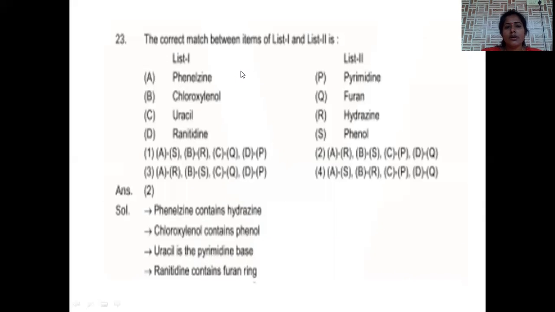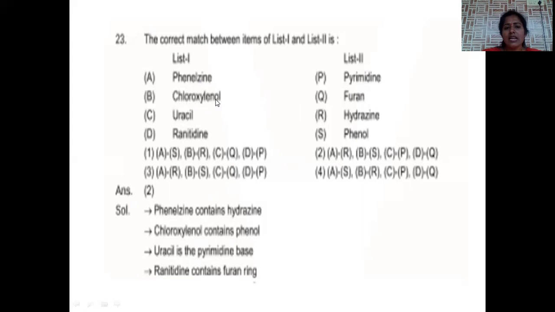Now, next one, match the following questions. Here, phenelzine was taken. So the compounds, and here what kind of functional group, what kind of skeletal moiety is there we have to identify. Phenelzine, in this zine is there, that is nothing but the compound of hydrogen. Hence we can easily match with this hydrogen. Phenelzine is nothing but hydrogen compound.